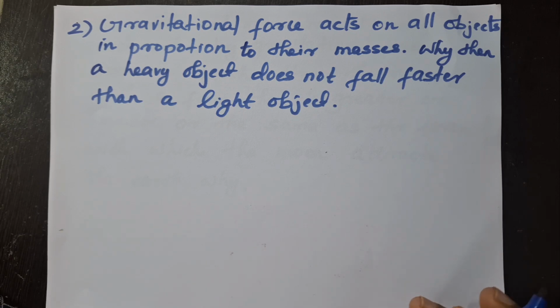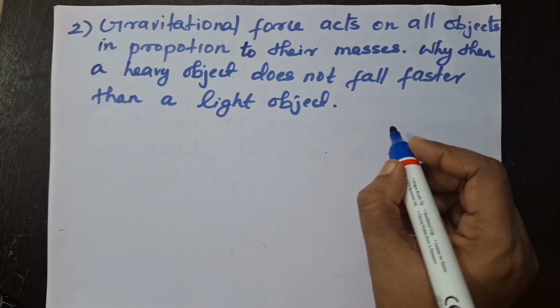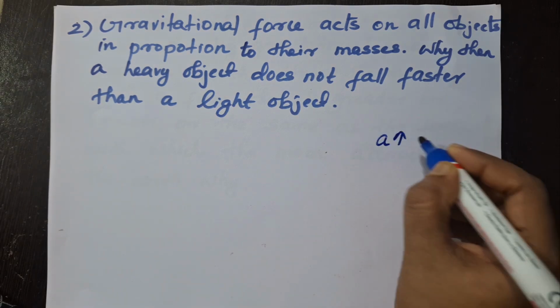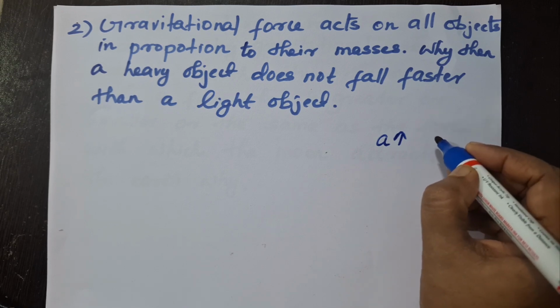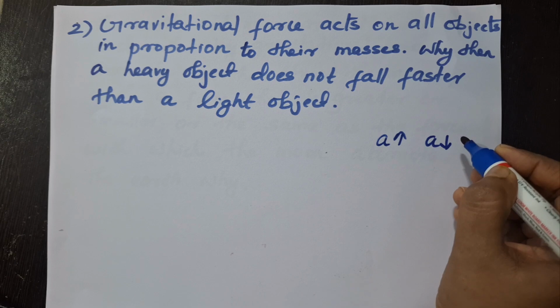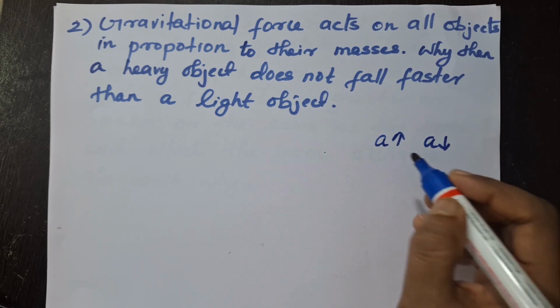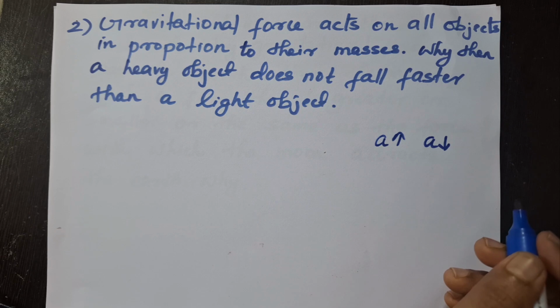Why is it so? We know that when an object is moving fast, its acceleration will be high. If the object is going to stop, what will happen? Its acceleration will decrease, or its velocity also will decrease. And here, when acceleration is increasing, the velocity is increasing continuously.